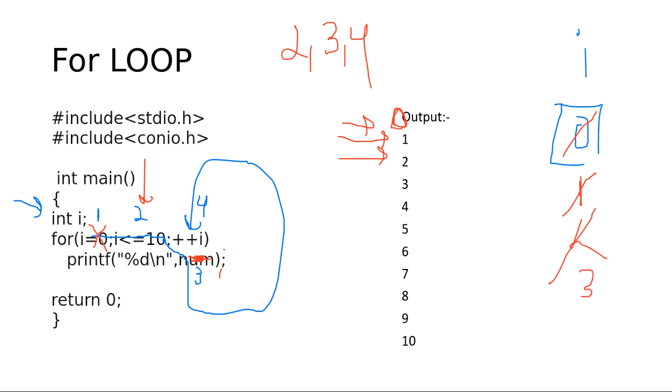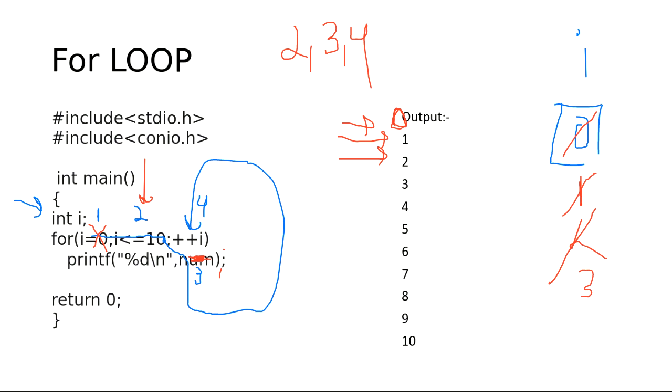Okay, so what I'm trying to tell you is that the flow is different in the for loop. The fourth step, which is the increment, like plus plus I, is performed at the last. And the starting step, I is equal to 0, is performed only once, because we have to give some value, we gave the value, and now we don't need to start again, because we already started.